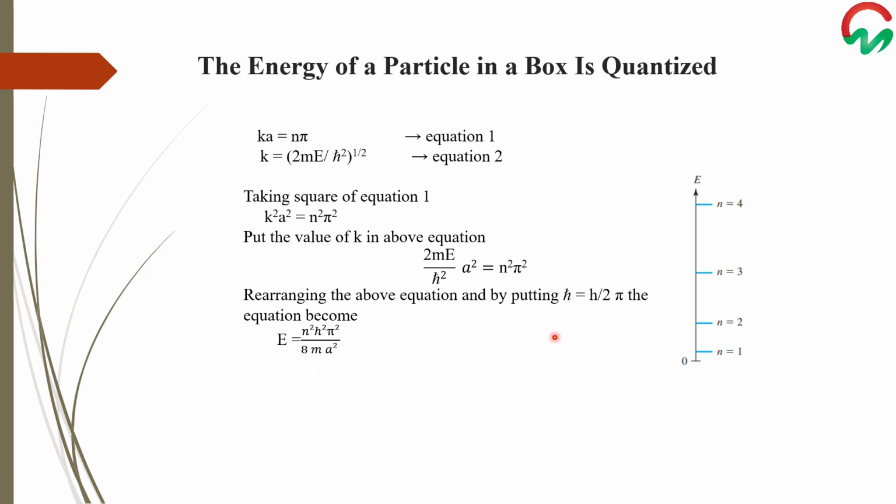The value n equals 0 is a special case which corresponds to E equals 0. The application of boundary conditions has forced us to find that the values of the energy are quantized. As you can see, here n comes naturally. The state of the lowest energy is called the ground state, and the states of higher values of n, where n equals 2, 3, up to infinity, are called the high energy states or excited states. We will discuss some other topics of quantum mechanics in our coming lectures.